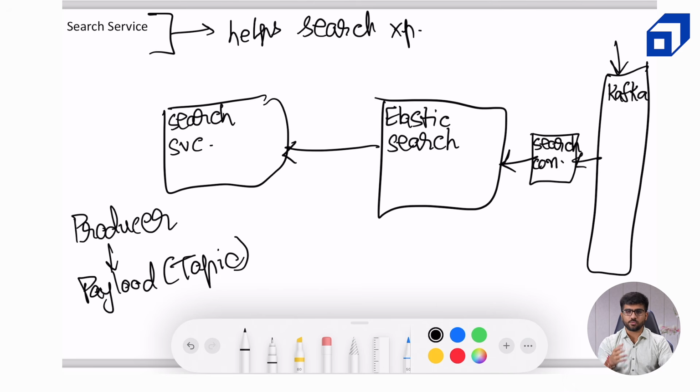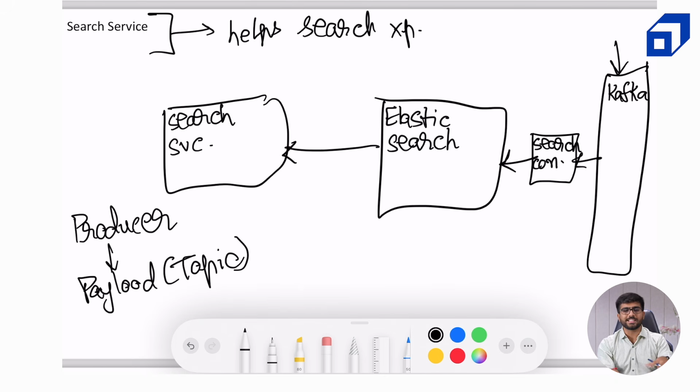Alright, so in this case, for the search consumer, the hotel service can publish some messages like, hey, a new room has been added to this particular hotel, and the search consumer will consume it and make corresponding changes in our Elasticsearch cluster. Now, another important thing over here is the addition of a cache, because we observed that the search had quite a high QPS.